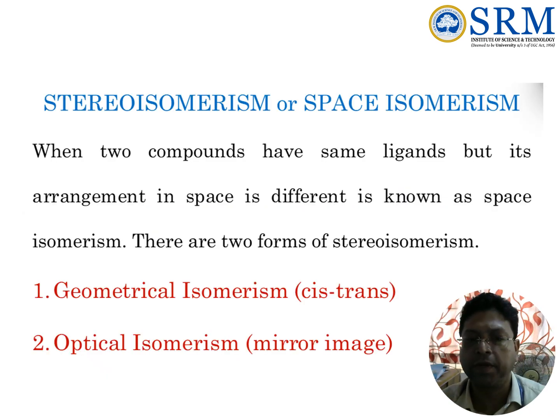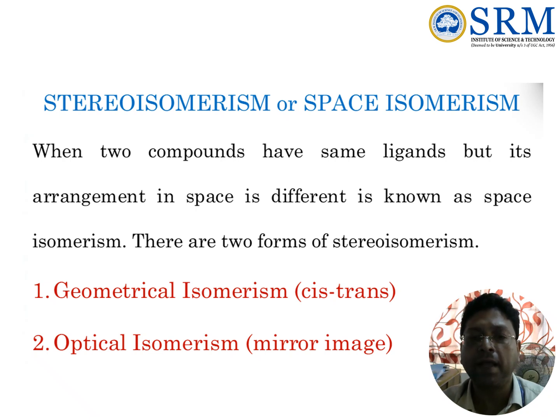Stereoisomerism, or space isomerism: when two compounds have the same ligands but their arrangement in space is different, it is known as space isomerism. There are two forms of stereoisomerism. One is geometrical isomerism, which can be called cis-trans isomerism, and another is optical isomerism, where the two isomers are mirror images of each other.